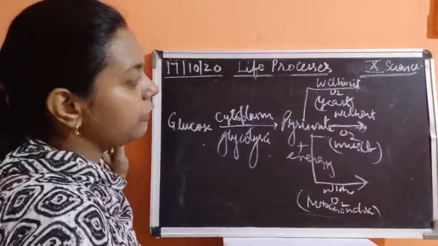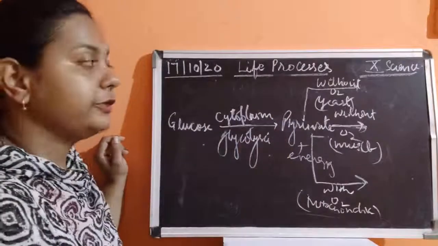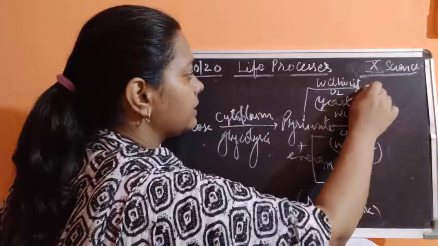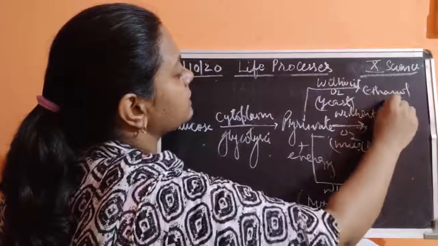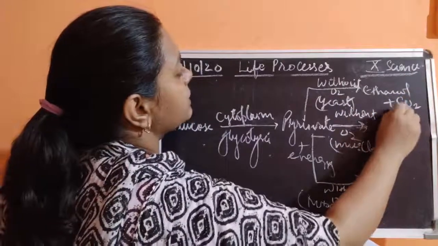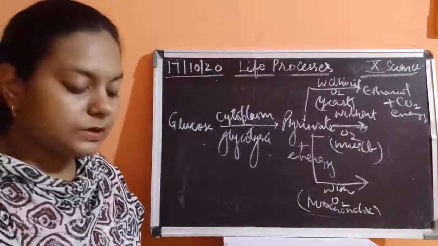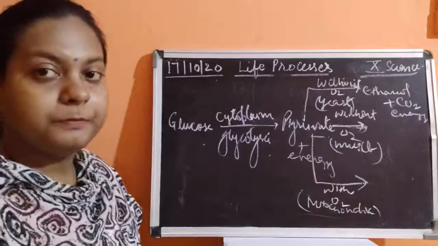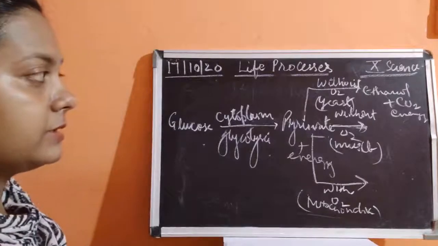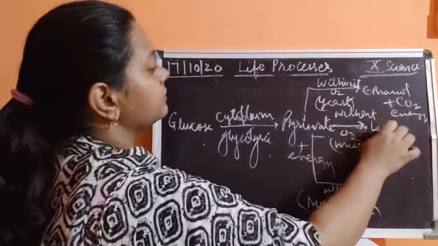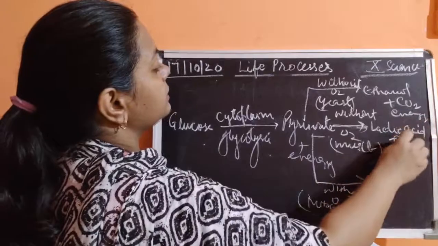Now children, without oxygen in the yeast cell, it is going to do fermentation reaction. The result of fermentation reaction is ethanol plus carbon dioxide plus energy. Okay. Similarly, without oxygen in the muscles, it is going to form lactic acid plus energy.